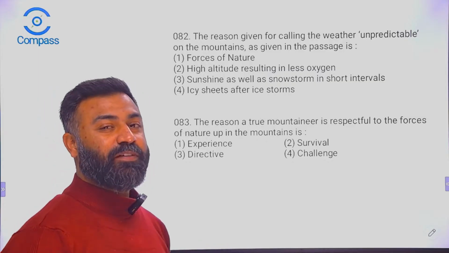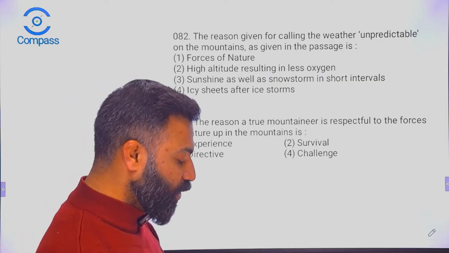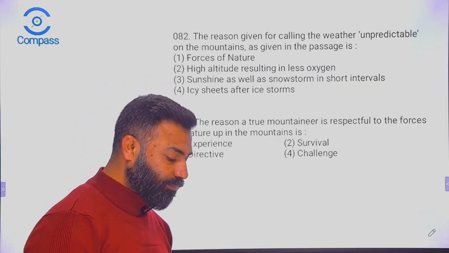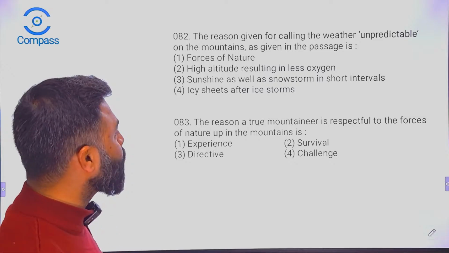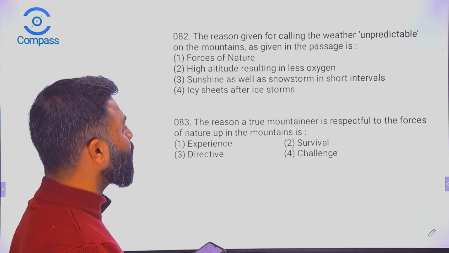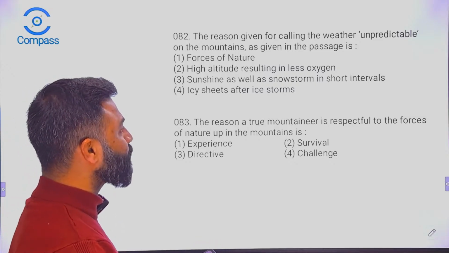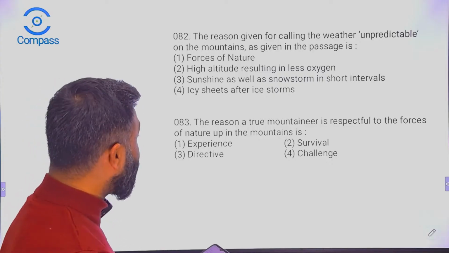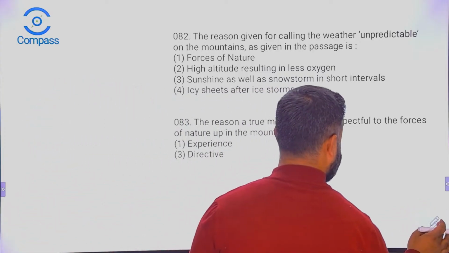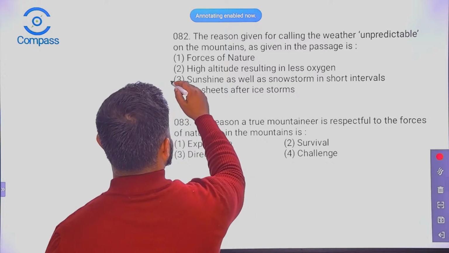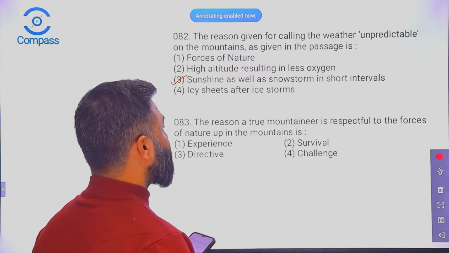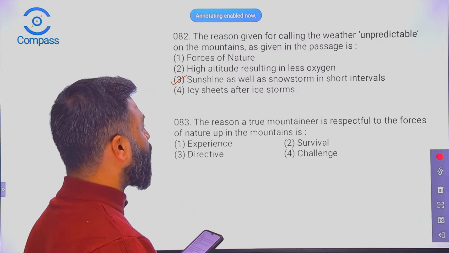The options are very closely related. You need to find out the correct one. The right option is sunshine as well as snowstorm in short intervals.